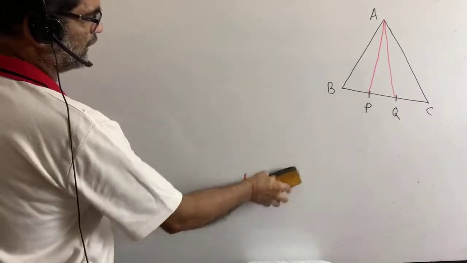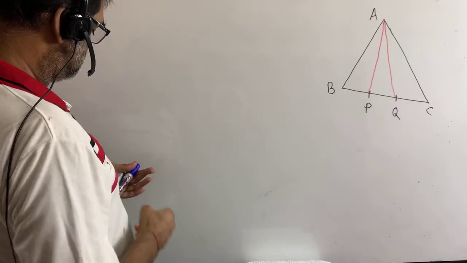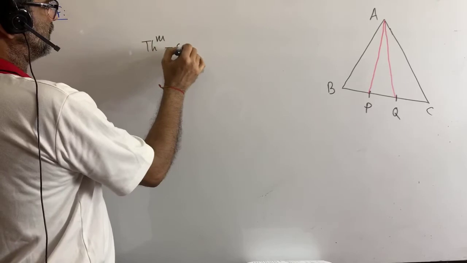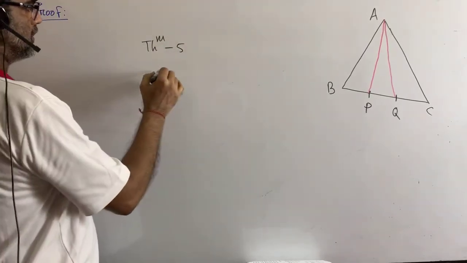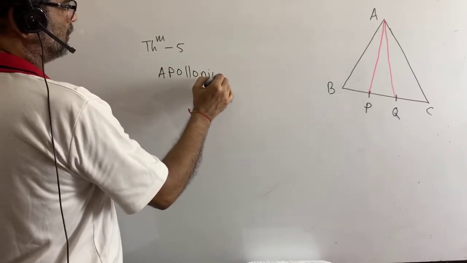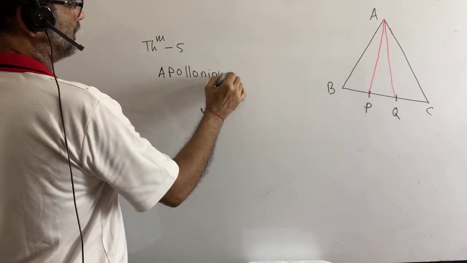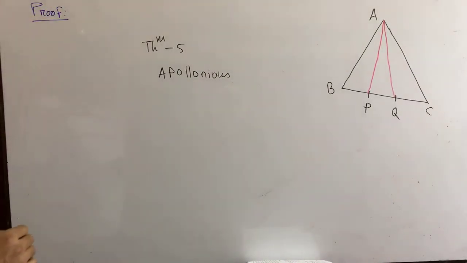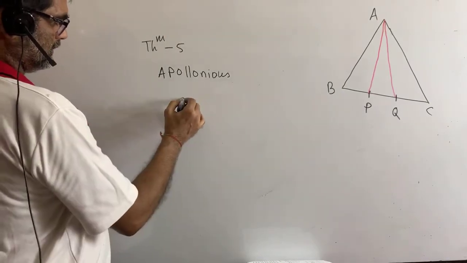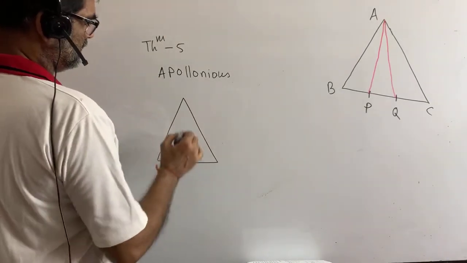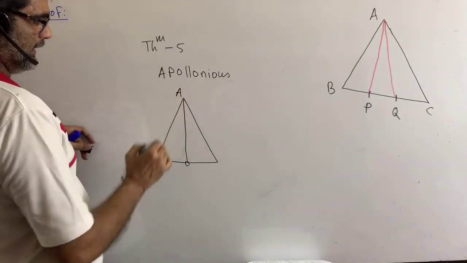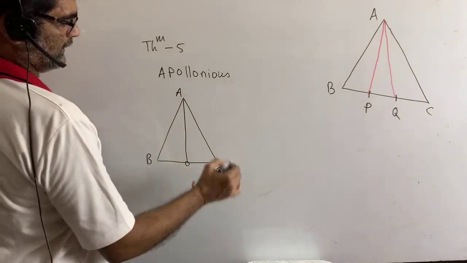Dear students, before going to this proof, you know theorem number 5. It is based on Apollonius theorem. What is meant by this? Suppose this is the midpoint. It is A, B, it is C.